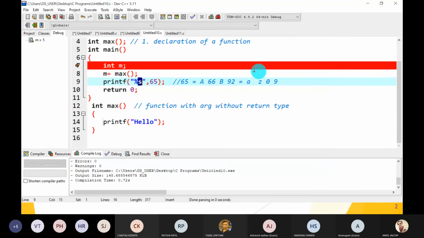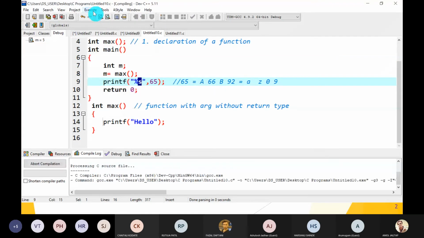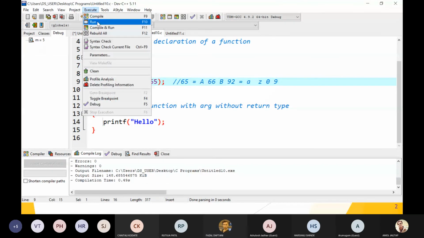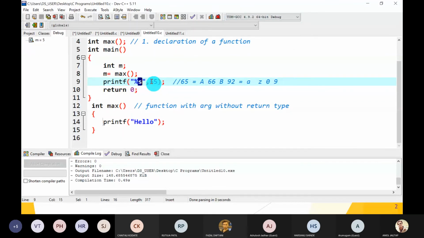Okay, one minute. What happens? Compile. And run. Okay, so it's 65. We have to display it in string format, so it is not displayed because it is not a string.